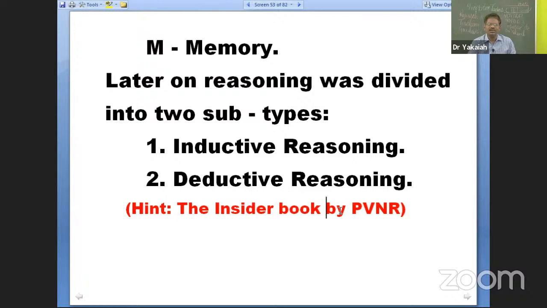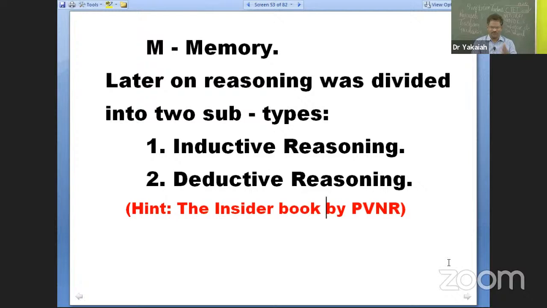See, the Insider book by P.V. Narasimha Rao. The book written by P.V. Narasimha Rao about his autobiography is The Insider. So in Insider, you have inductive and deductive reasoning. This is how I create abbreviations, particularly mnemonics, where things are very important. I have to import key concepts in learning, personality, memory, and here in intelligence, because these are very important topics, and accordingly in context I'll be revealing those mnemonics also.